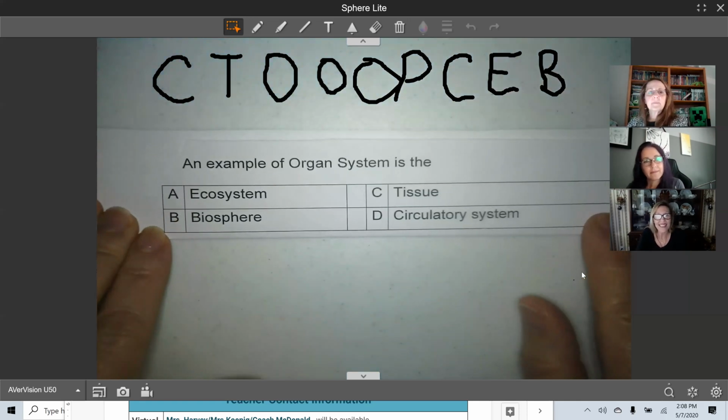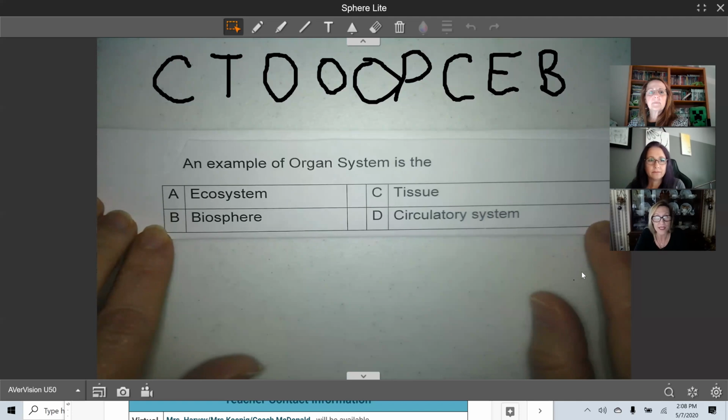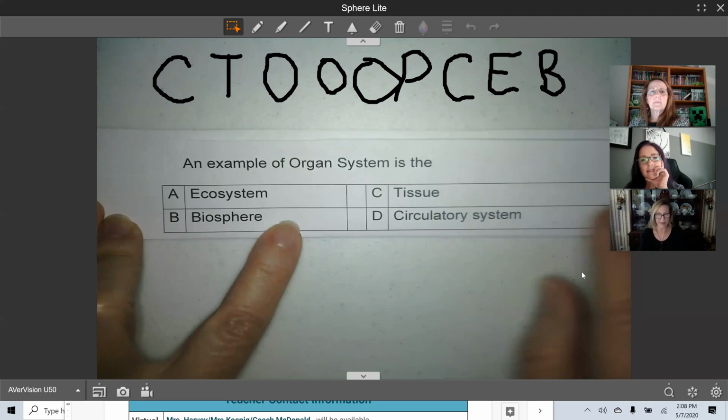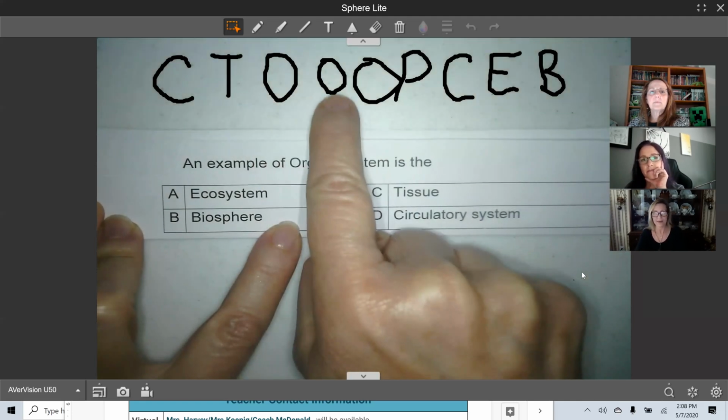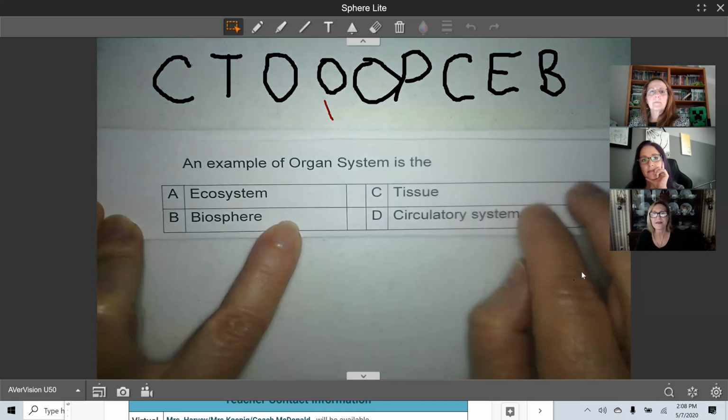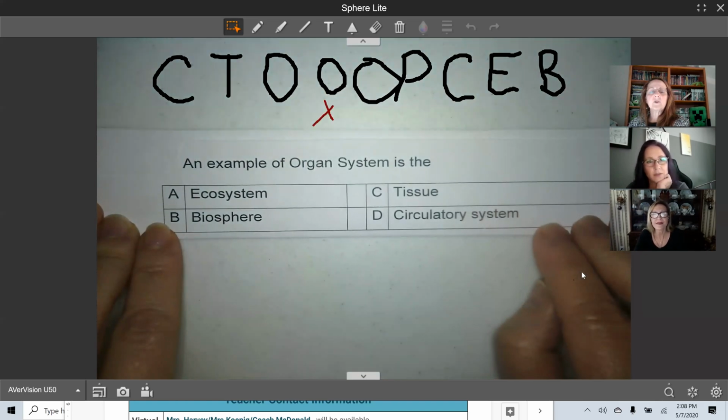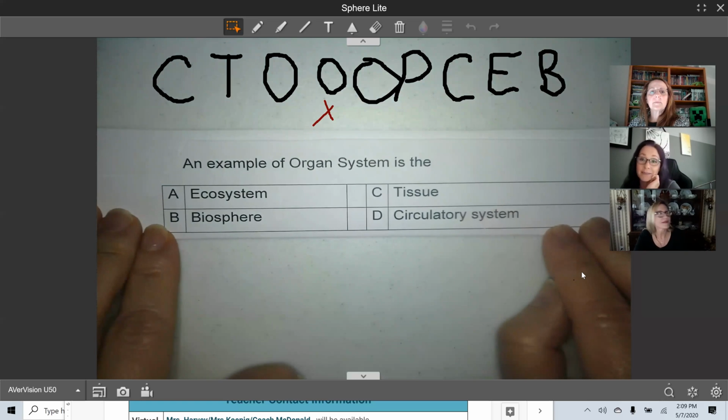All right, an example of an organ system is the ecosystem, the biosphere, a tissue, or a circulatory system. So again, we're talking an organ system, so not an organ. This right here, where Miss Koenig has her finger, is an organ system, but not an organism.